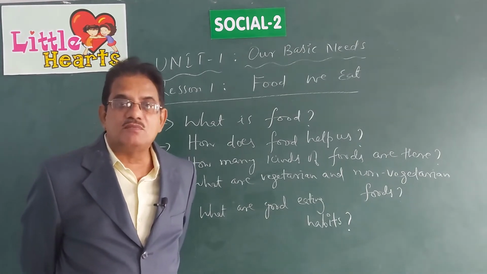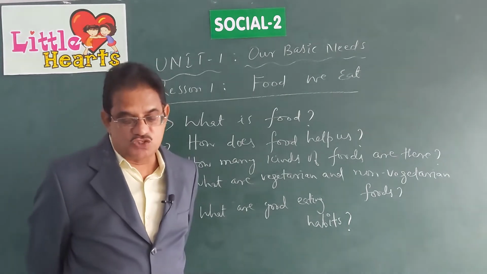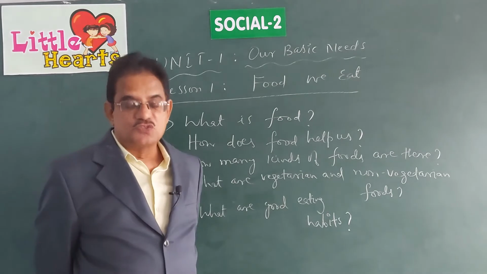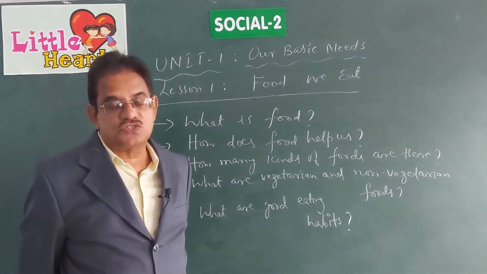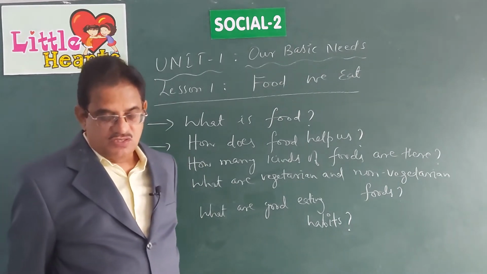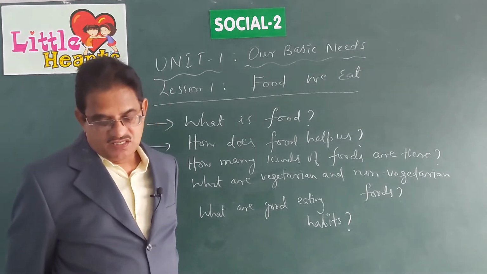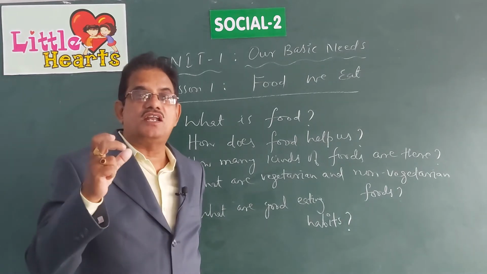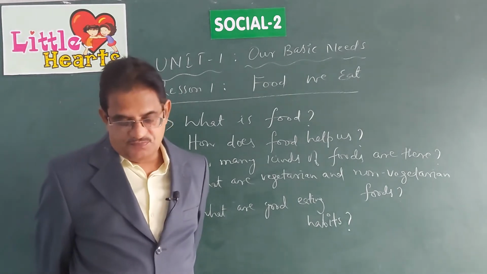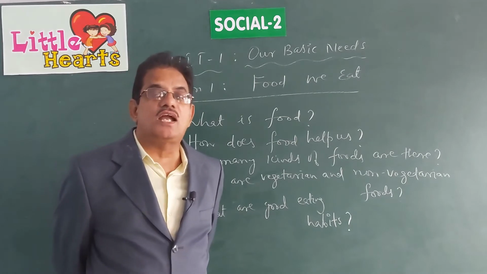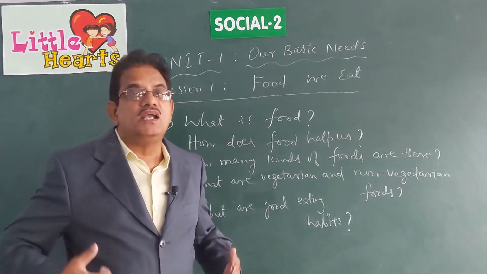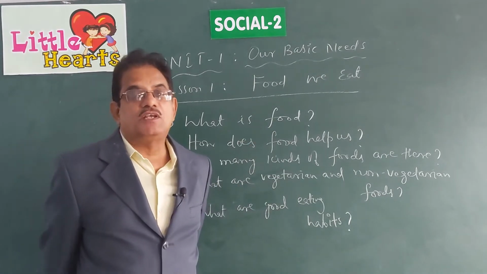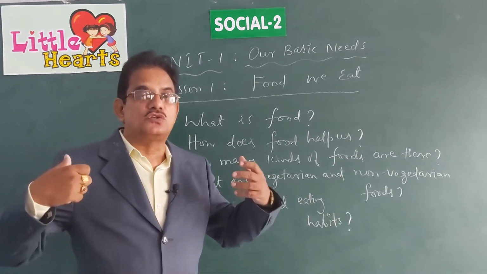Can you name some bodybuilding foods which are given there in your textbook in page number 7? Milk, cheese, groundnuts, grams, meat, eggs, dal and fish. Dal, you eat every day, pappu, dal. So these are some of the food items which help us to build our body, which help us to grow. That means which help us in our body growth.